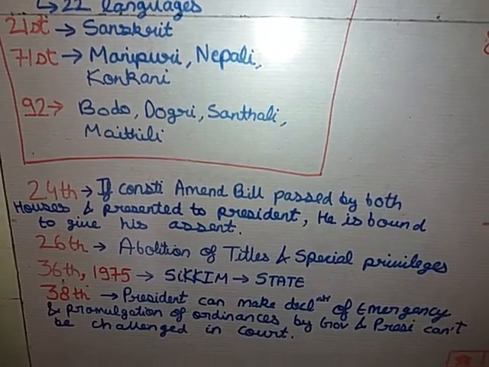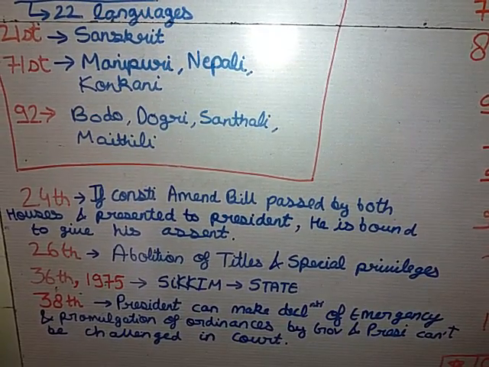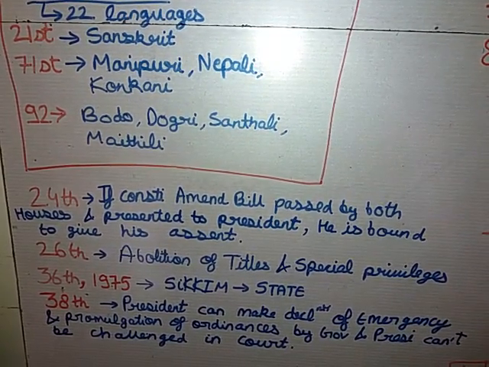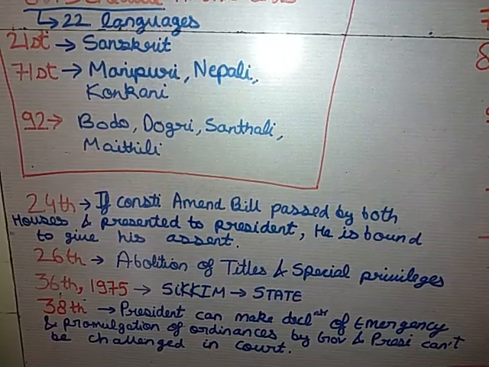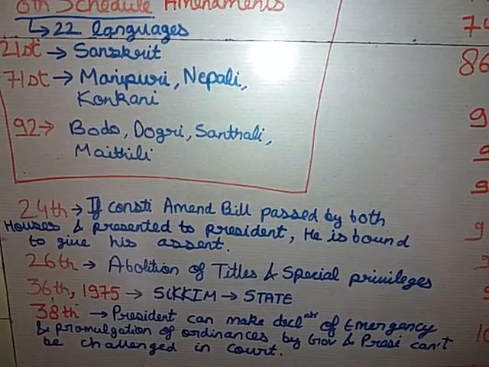Then comes your 26th Amendment Act, which relates to the abolition of titles and special privileges given to the kings and princely states. So the 26th Amendment Act relates to the abolition of titles. If a question comes which article comes under the abolition of titles, then the answer is Article 18, which comes under right to equality.